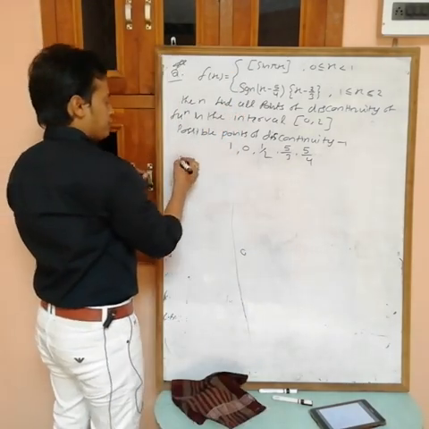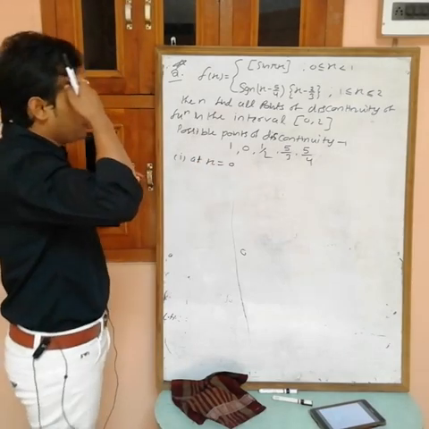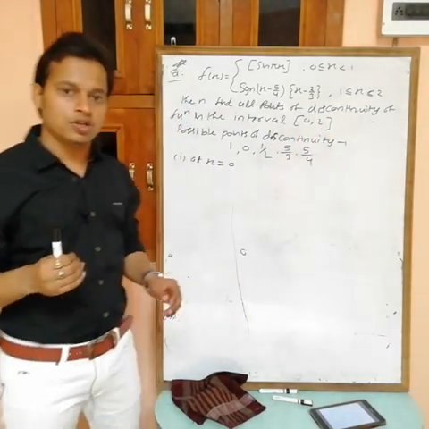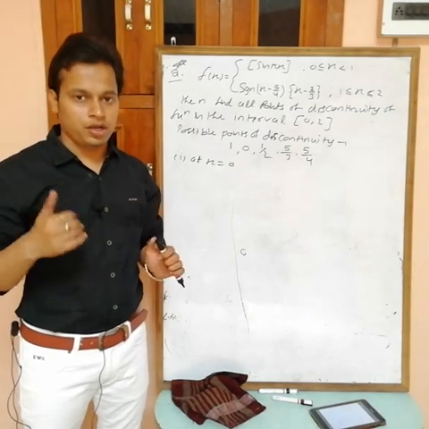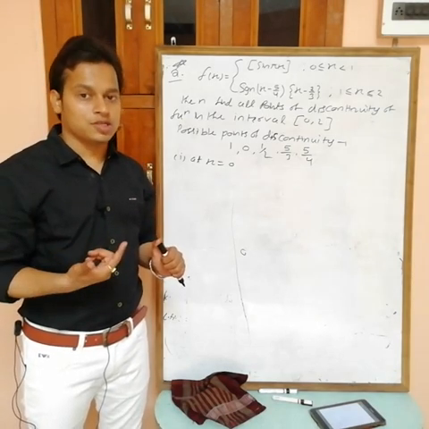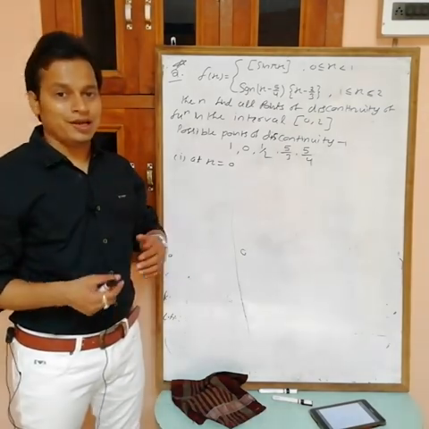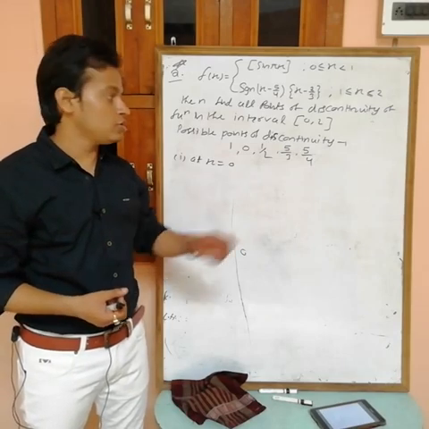Now first, at x equals 0. But we want continuity in the interval 0 to 2. So at 0 you can't find the LHL. In case of a closed interval a to b, you have to check the continuity at a only from the right side. It means f(0) must be equal to the RHL. For the LHL we would have to put 0 minus h, but that is less than 0.